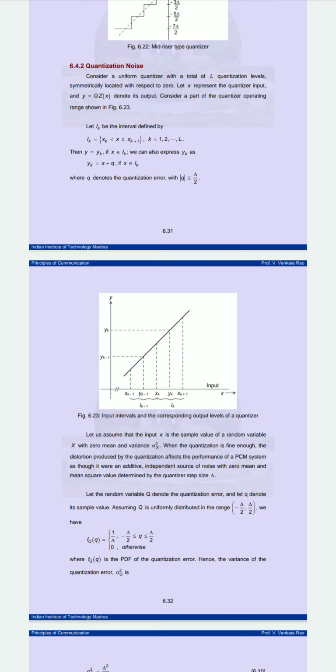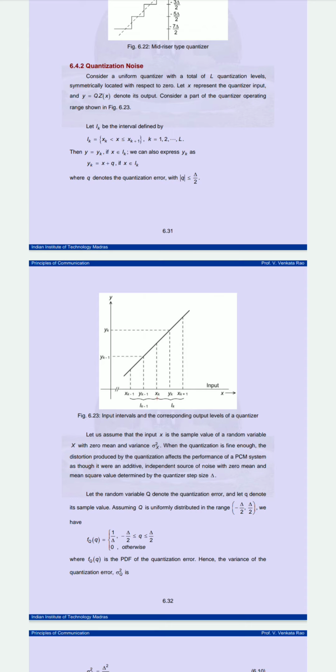Let Ik be the interval defined by Ik equal to x of k, such that x is greater than x of k and less than x of k plus 1.